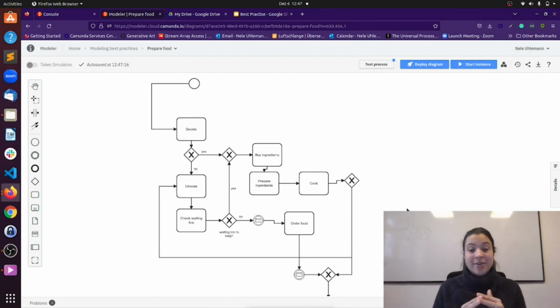Okay, I'm again here in the web modeler, and this model is violating a lot of things. So from the layout perspective, we are not modeling from left to right. We have a mix between left to right, but also top to down. We have problems with the labels, we have crossing sequence flows, and we don't have a raster layout. So let's fix first the layout before we start talking about labels and what the process is doing.